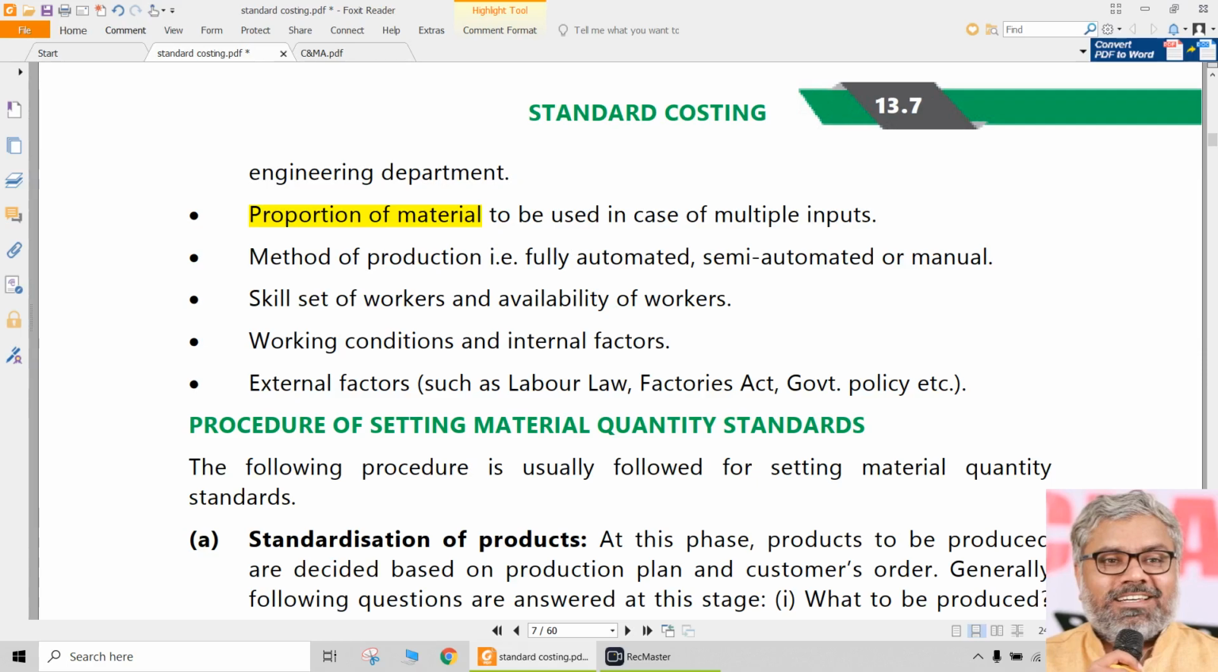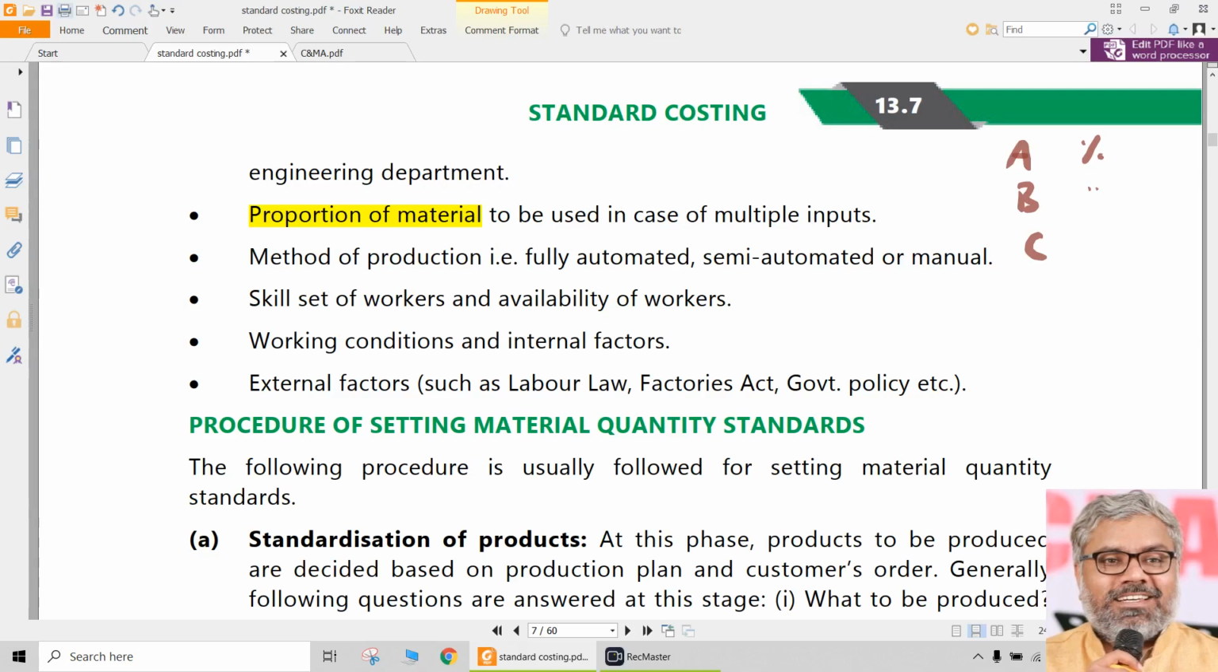How much mix do these 3 have to be? We know, okay, A, B, C, fine. But how much percentage A, how much B, how much C? That is what mix is. So that also has to be known. How much of each of these materials has to be mixed, how much percentage of each of them, like that. The proportion of material also has to be known.